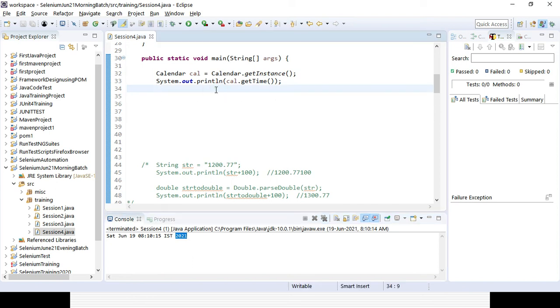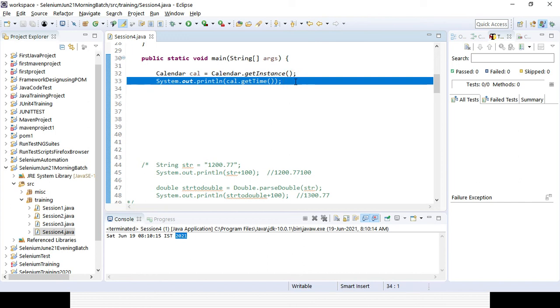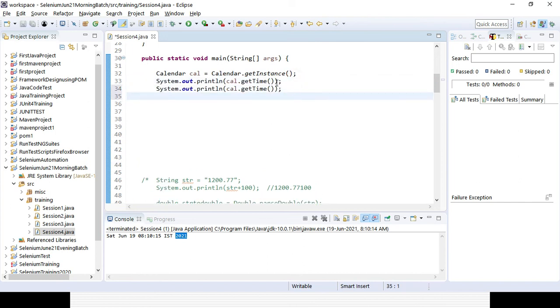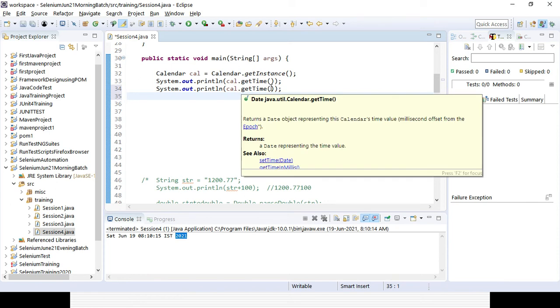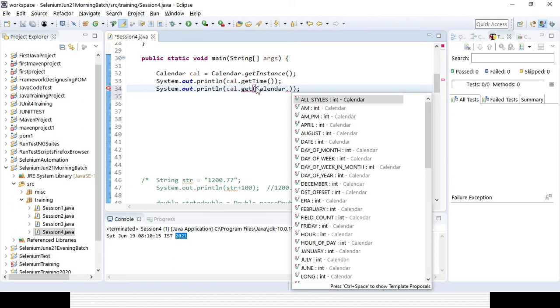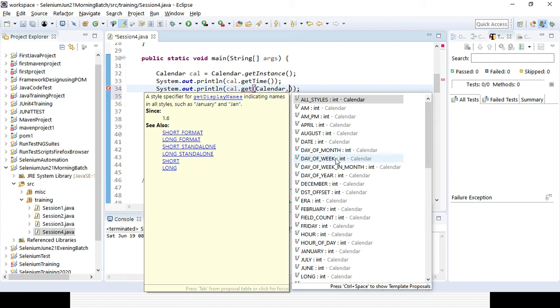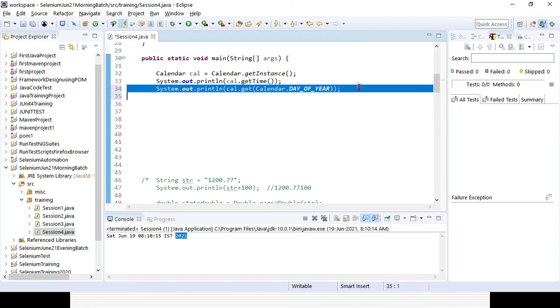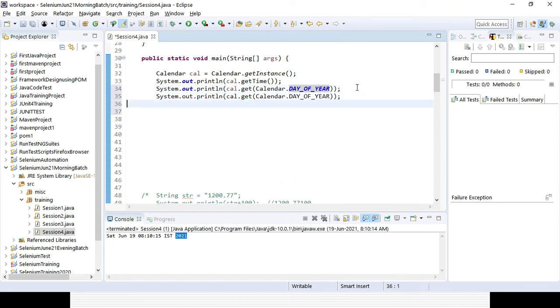Now, if you want to get only the year part or date part, how can you get it? You will be using calendar dot get instead of getTime. Instead of getTime, it will be get only, and then you need to use that Calendar class here, and here after the dot if you want to use anything, month or week or year, you can give anything. It will give you the return.